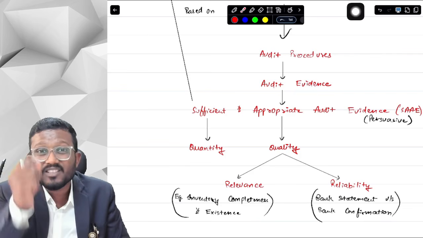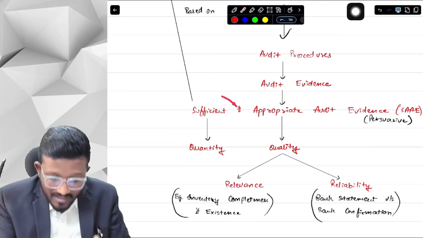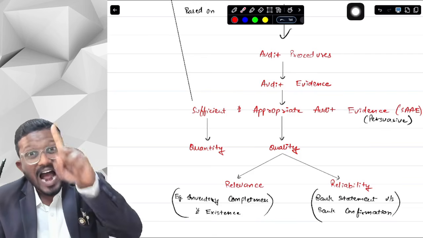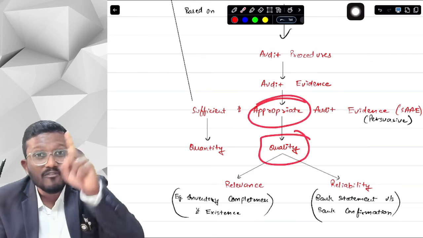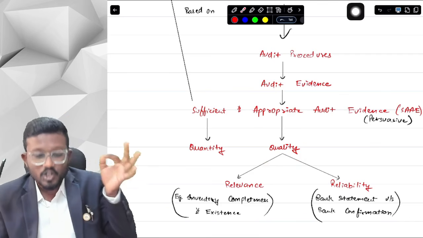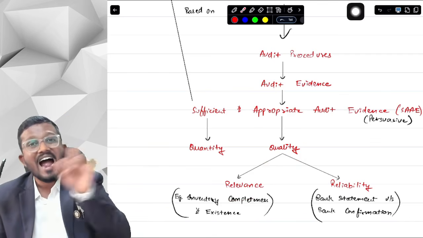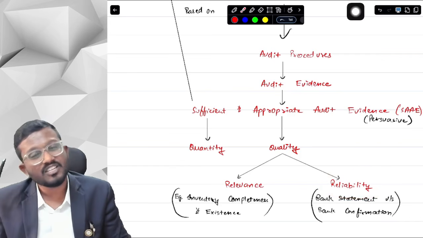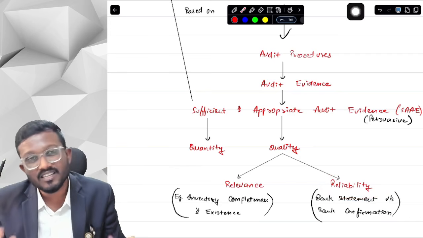So it says that the audit evidence that you are receiving should be sufficient, that is of sufficient quantity, and should be appropriate, that is it should have quality. The audit evidence should be relevant to your objective, and it should be reliable as well. It shouldn't be the case that we are questioning the audit evidence itself, that it is not reliable.